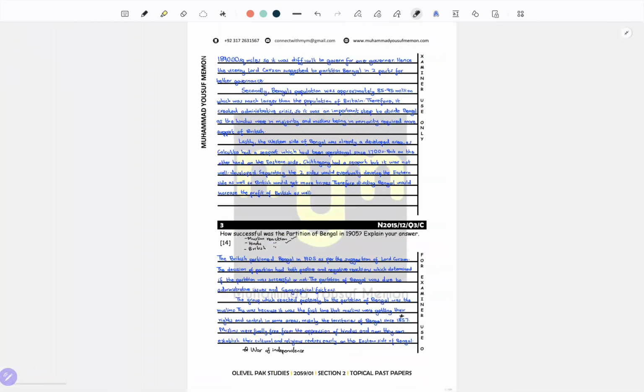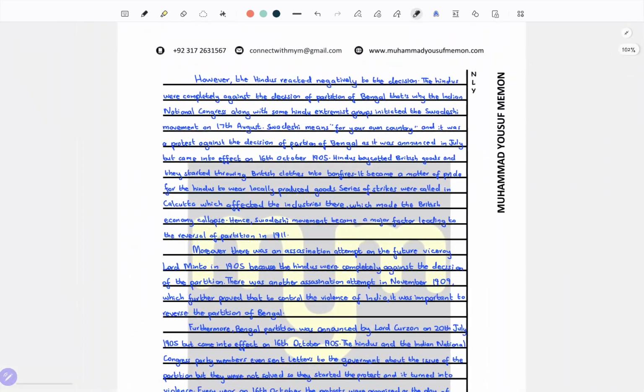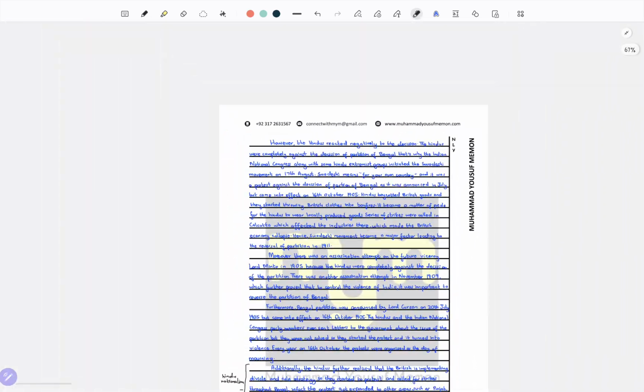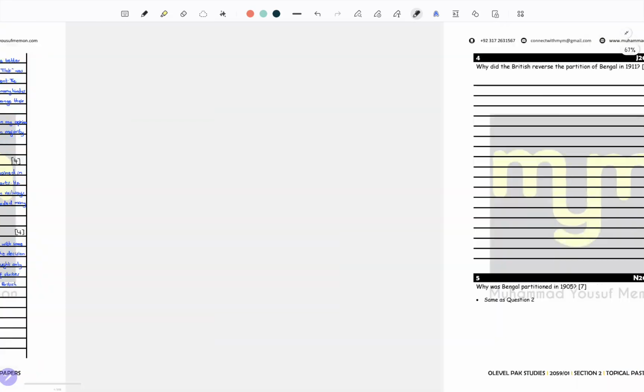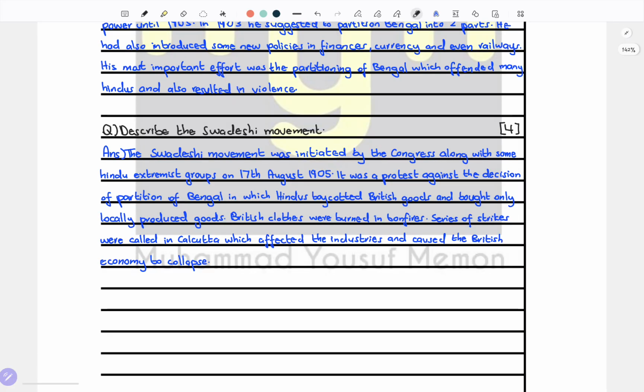Also, you may be wondering why I'm using MYM's past paper, Mohammed Yusuf Memon's past paper. Actually, I found them on his website and they were good topical past papers, so I wanted to work digitally, so these are good for that.